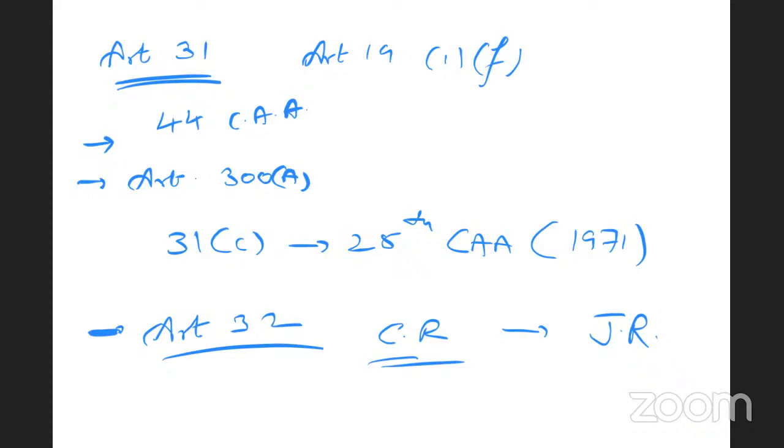So these writs are guaranteed under Article 32, and the High Court under Article 226, which we already discussed, guarantees the enforcement of these writs. This is the writ jurisdiction of the Supreme Court and the High Court. Having discussed this, now let us discuss Article 33 of the Constitution.